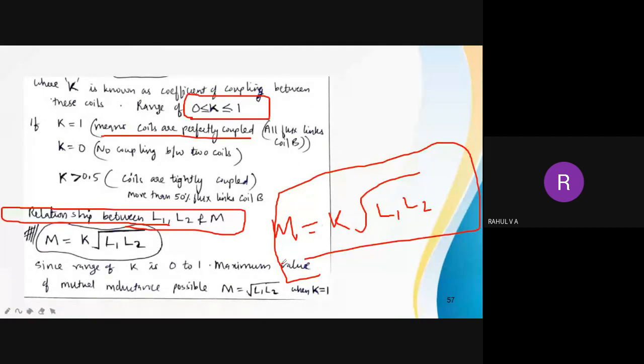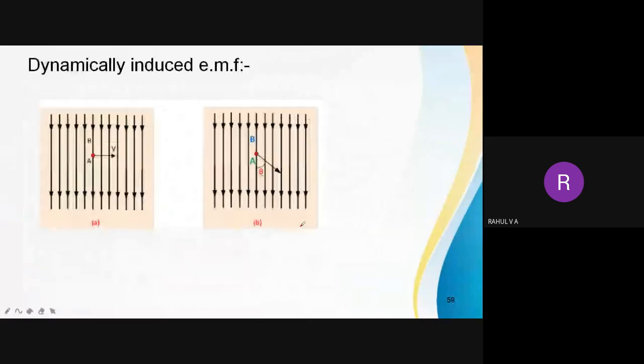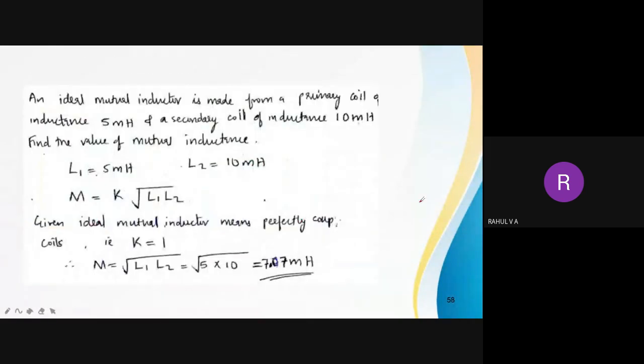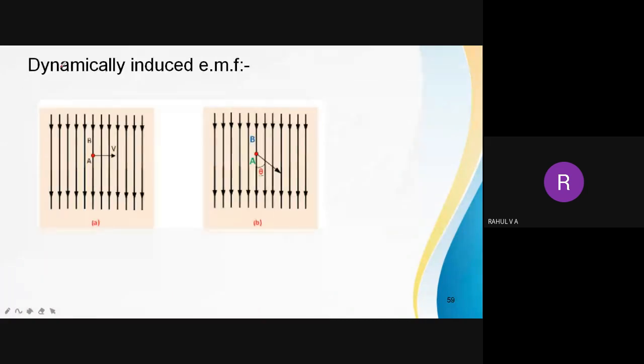So we have to do a few problems on this also, but today I'm not doing them. I'm just going to dynamically induced EMF. Okay, dynamically induced EMF means the EMF induced due to a movement of a conductor. So there is a movement of something.